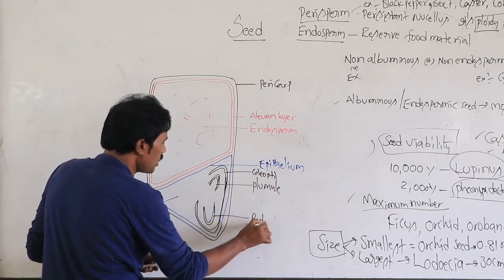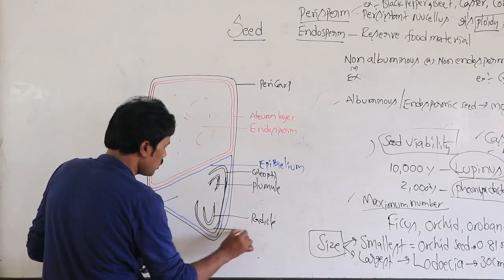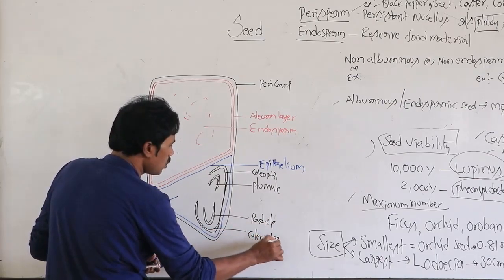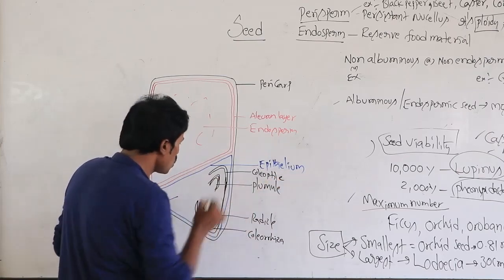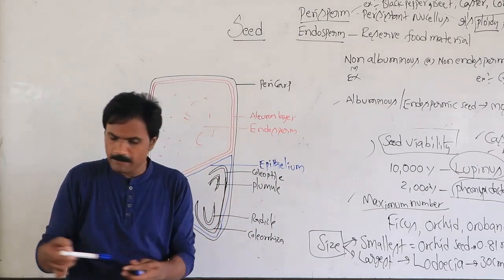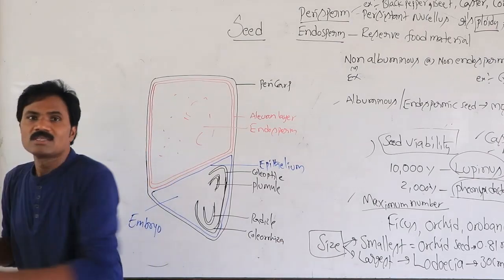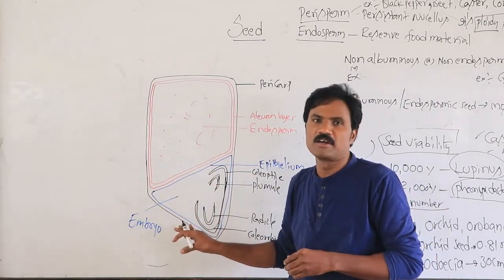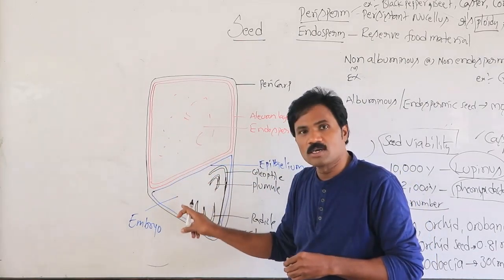This is the radicle, and that is the coleorhiza. So this is the structure of a monocot seed.